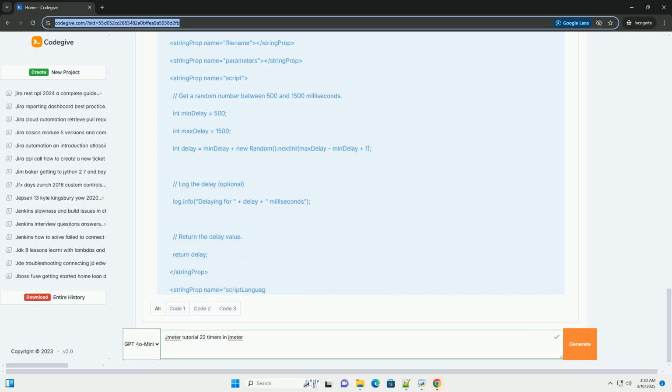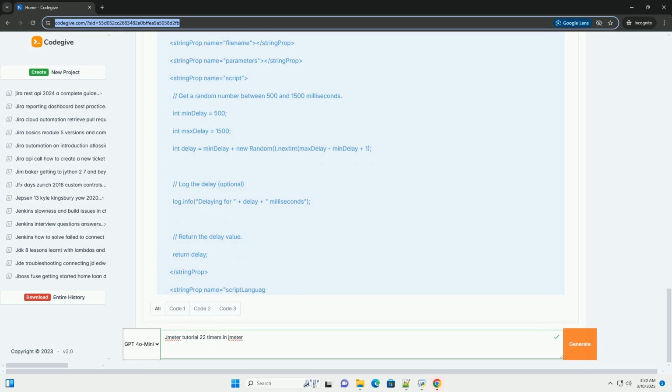Constant throughput timer issues. The constant throughput timer can be tricky to configure. If you're not achieving the desired throughput, check the number of threads, sampler response times, and the calculate throughput based on setting. Scripting errors. If you're using a JSR223 timer, or BSF timer, check the script for errors. Use the JMeter log to identify any syntax errors or runtime exceptions.